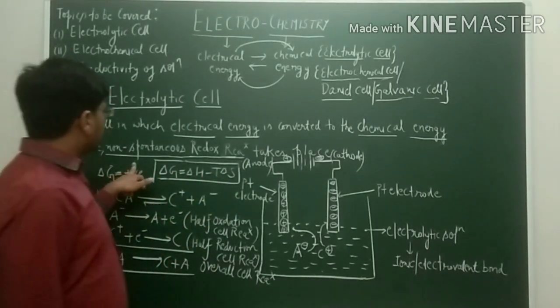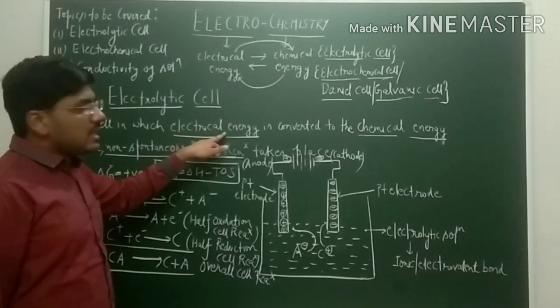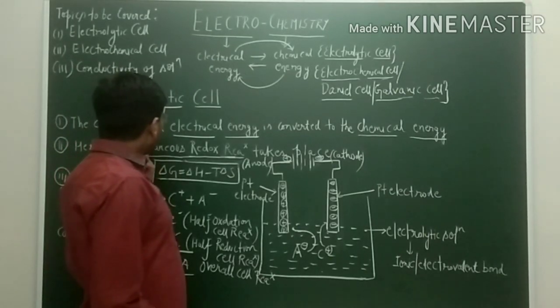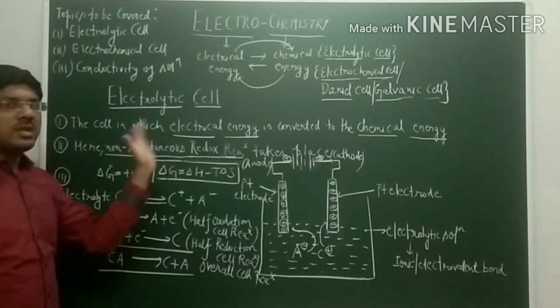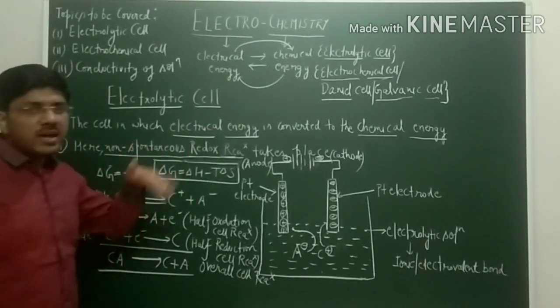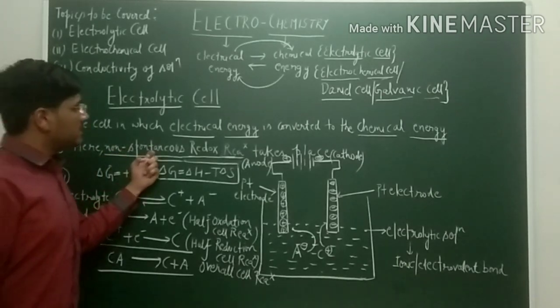It cannot take place automatically; here we are providing electrical energy from the outside, so it is not occurring by itself, but we are providing the energy in the form of electricity. That's why the cell is working. Therefore the term non-spontaneous is used.